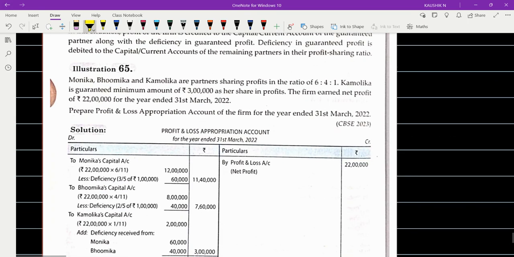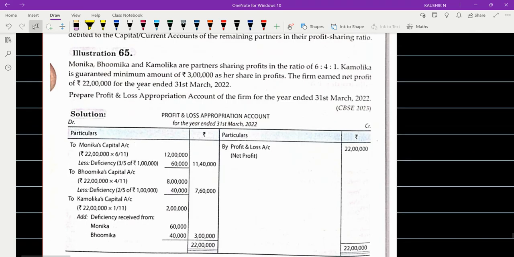Okay. Look at the sum. Problem number 65. So, what is given in the question? Monica, Bhumika, and Kamolika are partners who are sharing the profits in the ratio 6:4:1. Kamolika is guaranteed a minimum amount of rupees 3 lakh as her share in the profits.